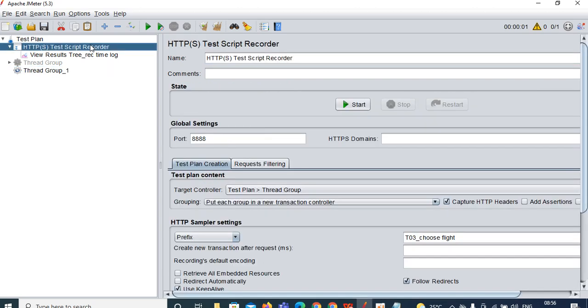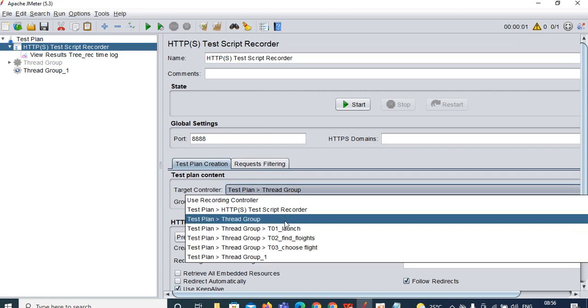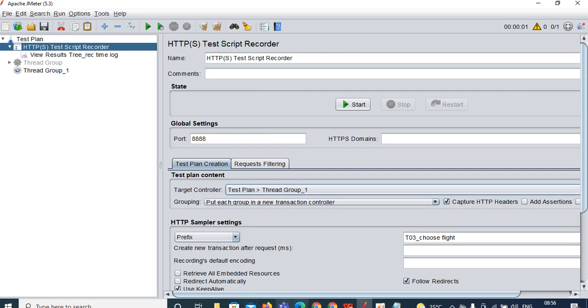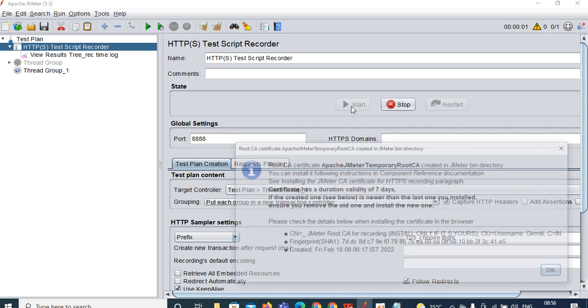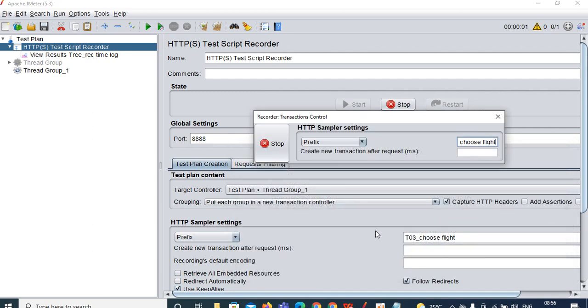Okay, I'm going to record. So to thread group one, just click on the start button. Now I'm going with the Orange HRM. So remove this choose flight. This is not required.